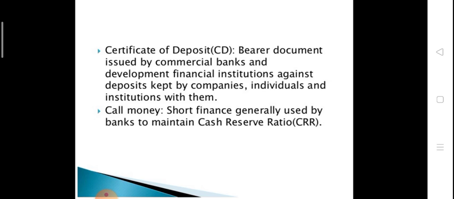If the bank feels that the cash reserve ratio is going down, so what they do, they make a call to another bank and borrow that amount of money from the other bank, and the payback period of this call money is 1 to 14 days. So this is a very liquid form of asset or investment, means we easily get money. So basically call money is for banks.